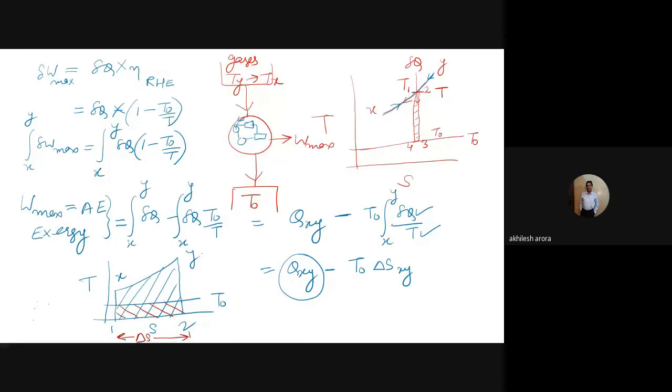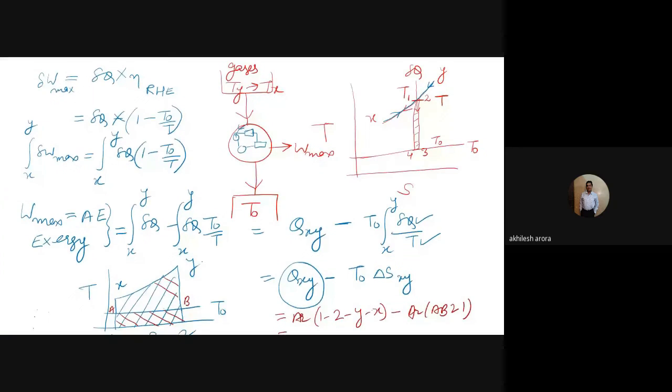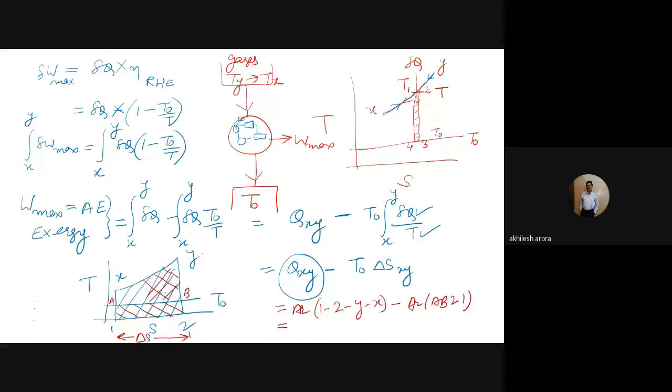So Q XY is equal to area 1 2 Y X minus, let us say this is A and this is B, area A B 2 1. So this area is actually the available energy.